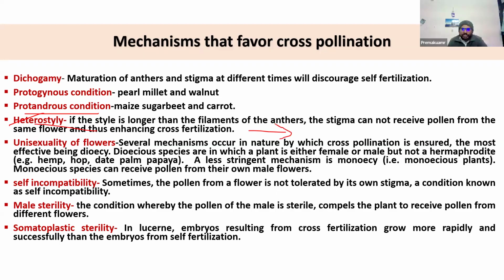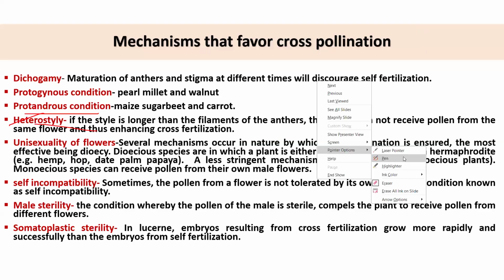Please refer to what the different types of heterostyle are. While reading the seed technology book by NC Singh, it's a very good book. Please refer to that. Several examples are given, and it's very important to remember them for the Part B purpose. Okay. Sir, which book?